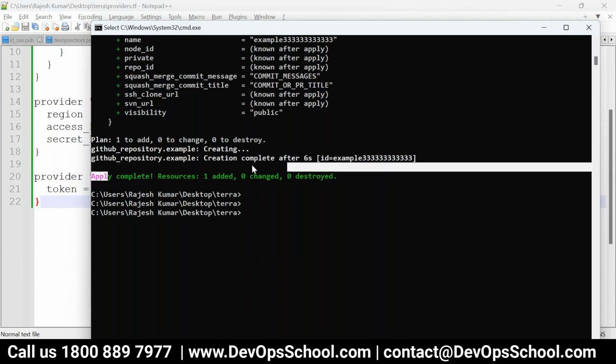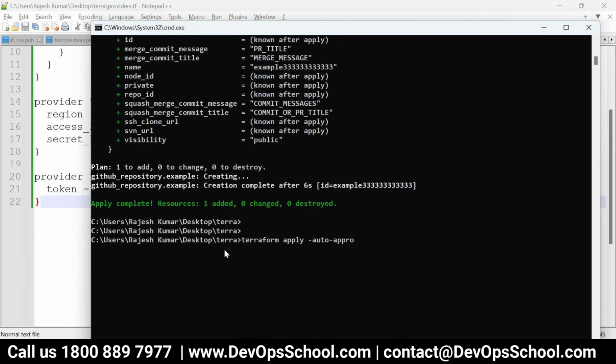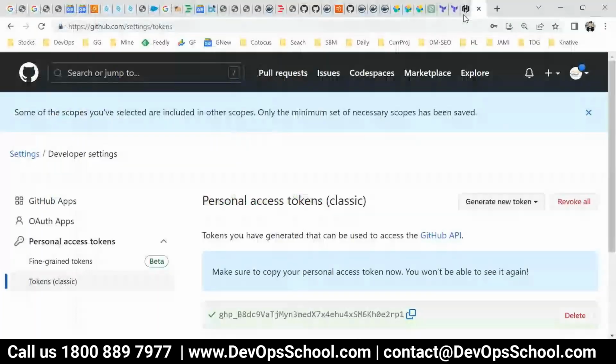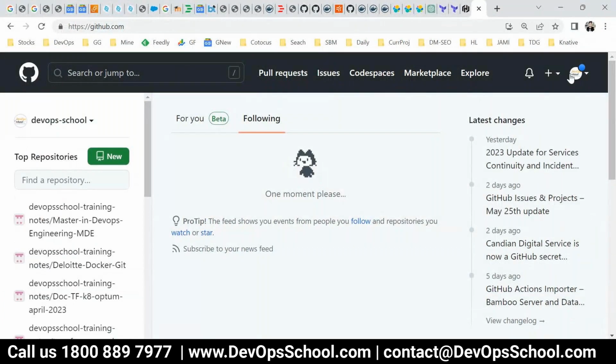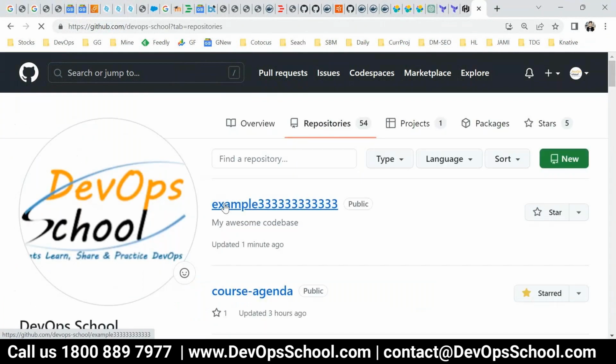So guys, you see resources getting created. One repository got created. You can manually also go and check that GitHub account. If you go to repository, here it is, this one. You see that?